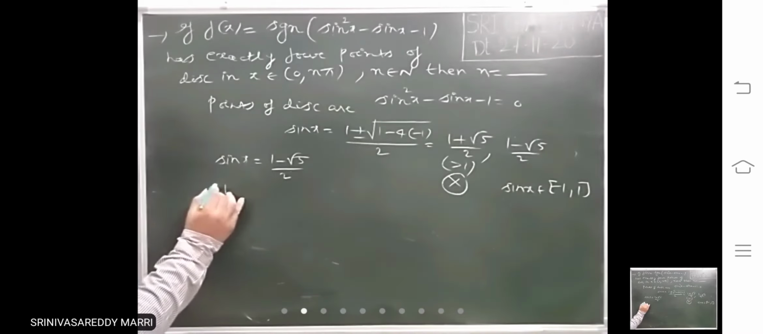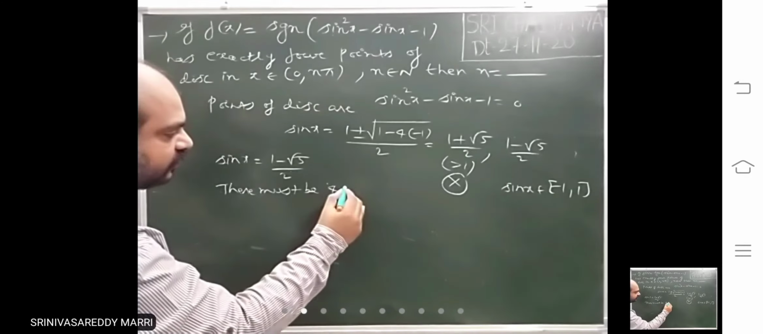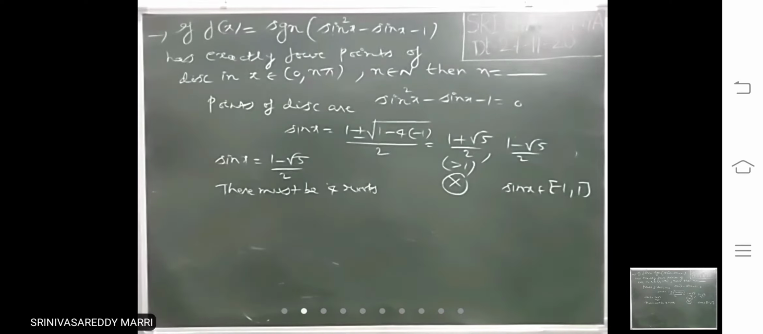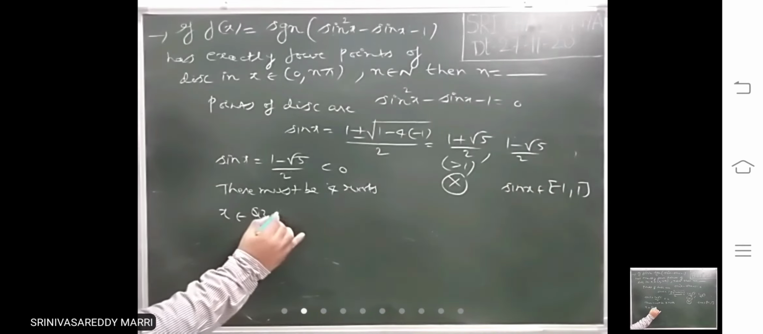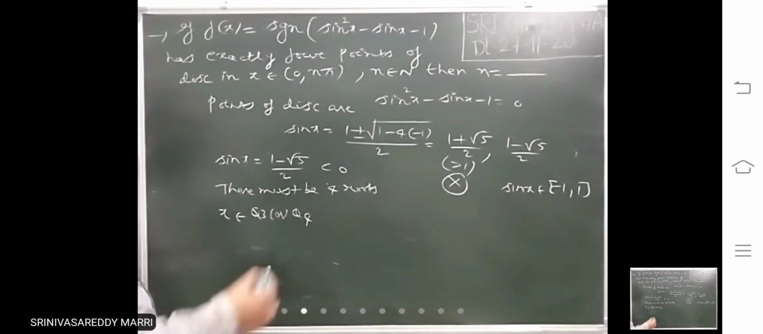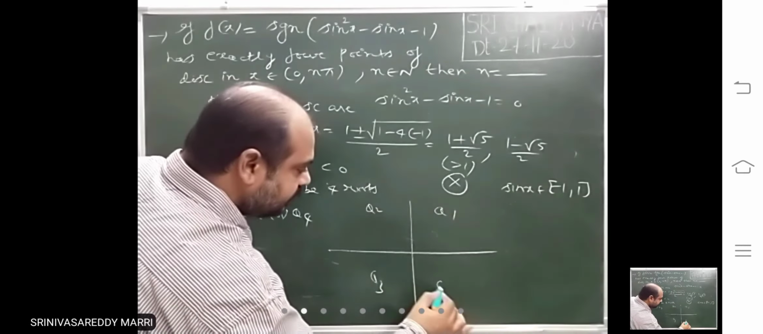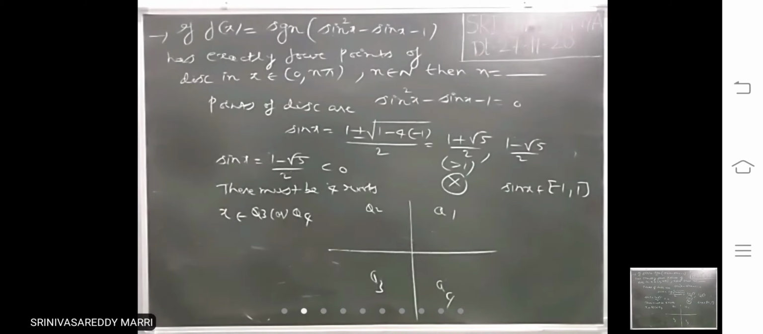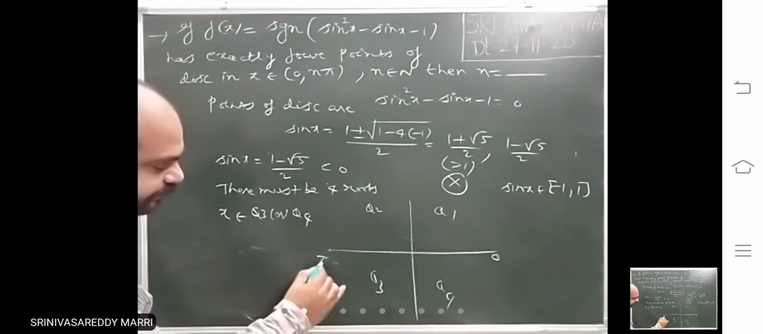For this equation, there must be 4 roots. This is a negative value. Negative value means x lies where? In which quadrant? In third quadrant or fourth quadrant. You don't know this angle, but it lies in third quadrant or fourth quadrant. Look at it. This is quadrant 1, quadrant 2, quadrant 3, quadrant 4. Right? In third quadrant, this is 0, this is pi.